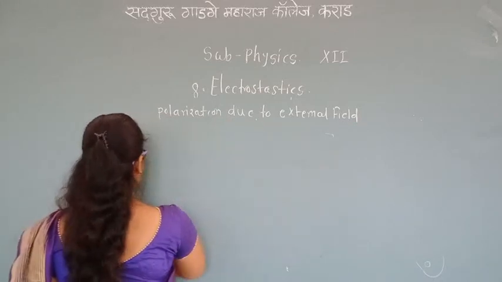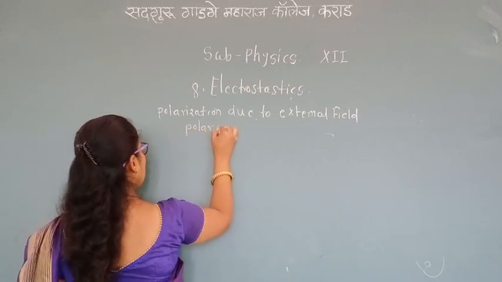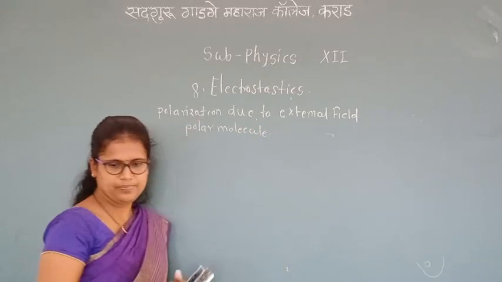Now we will see polar molecules. The polarization due to polar molecules, polar dielectrics.